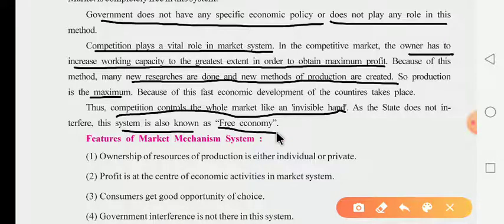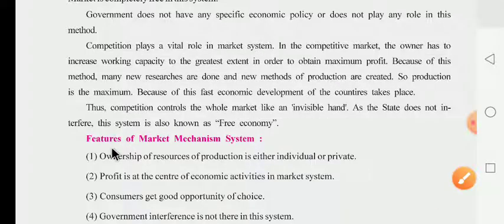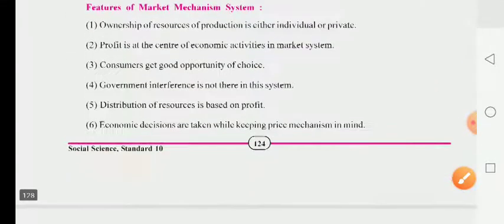Now, dear children, see, these three words are given. One is market system, then capitalist system, and then it is also known as the free economic system. Now they give the features of the market mechanism system. First, ownership of resources of production is either individual or private. In the capitalist system, the ownership of these resources of production is in the hands of individuals or the private sector.